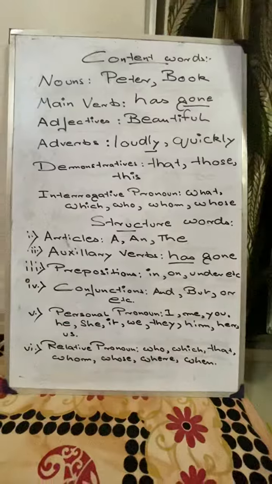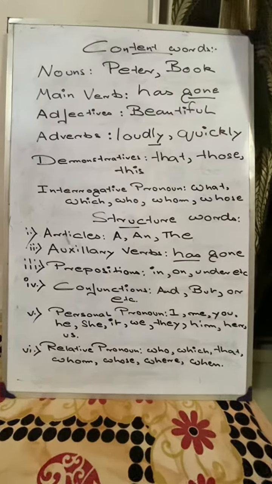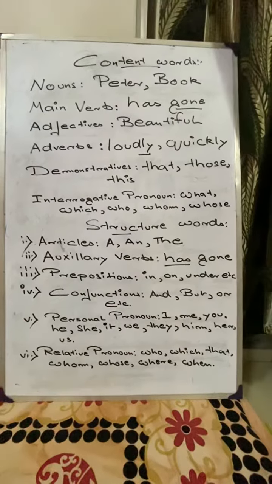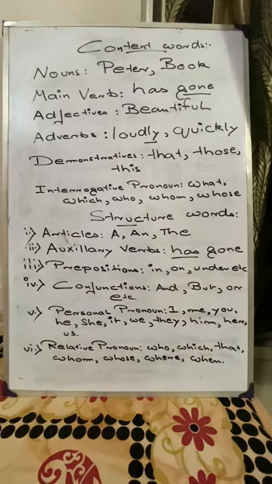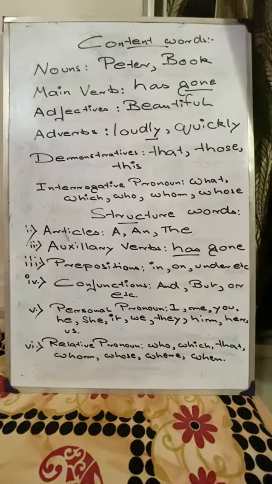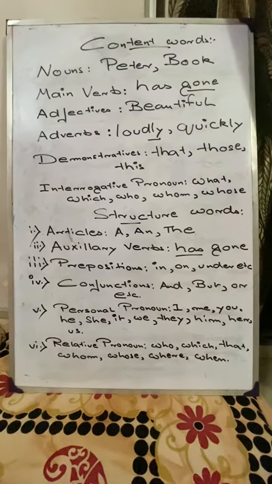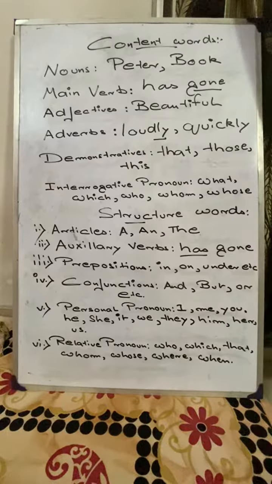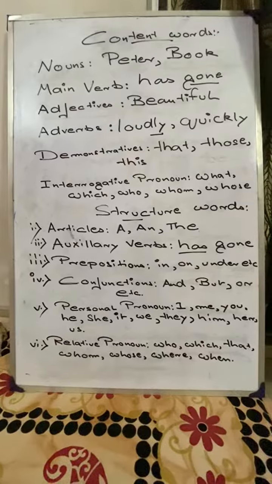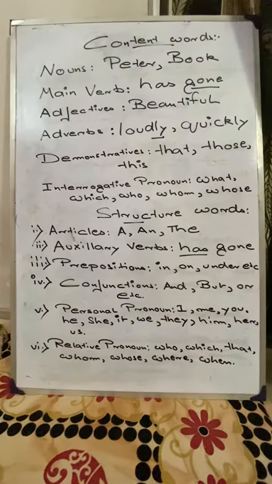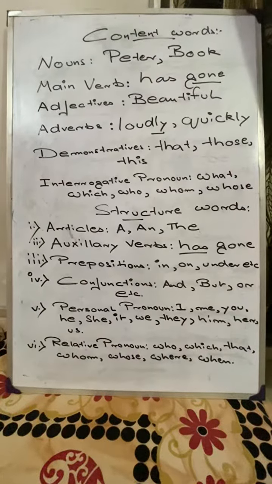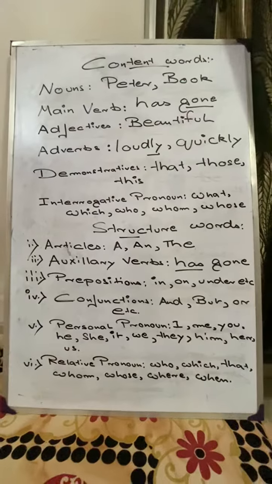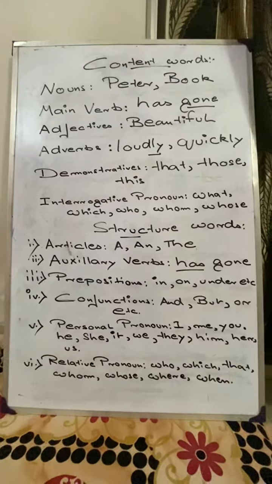Okay, so now I think the idea of what a content word is, the idea of what a structural word is, is clear to you. So content words are nouns, main verbs, adjectives, adverbs, demonstratives, interrogative pronouns. And structural words are articles, auxiliary verbs, prepositions, conjunctions, personal pronouns, and relative pronouns.